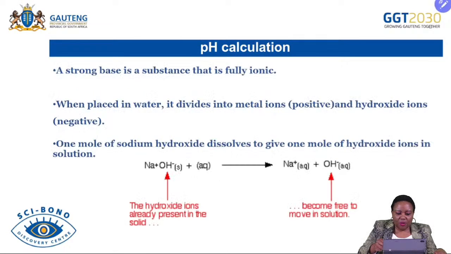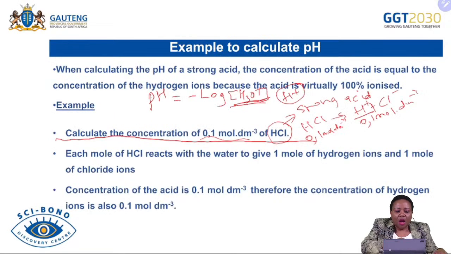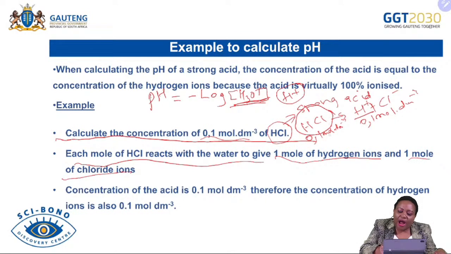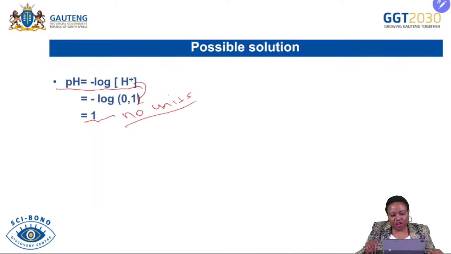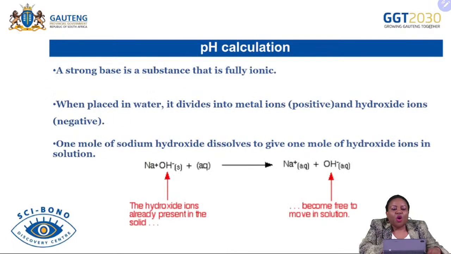Let me just go back quickly. The explanation is that when hydrochloric acid reacts with water, 1 mole of hydrogen ion is equal to 1 mole of chloride ion, and the 1 mole of hydrogen chloride is also equal to 1 mole of hydrogen ions. That is why it was easy for us to quickly substitute the 0.1 of hydrochloric acid in our hydrogen chloride.